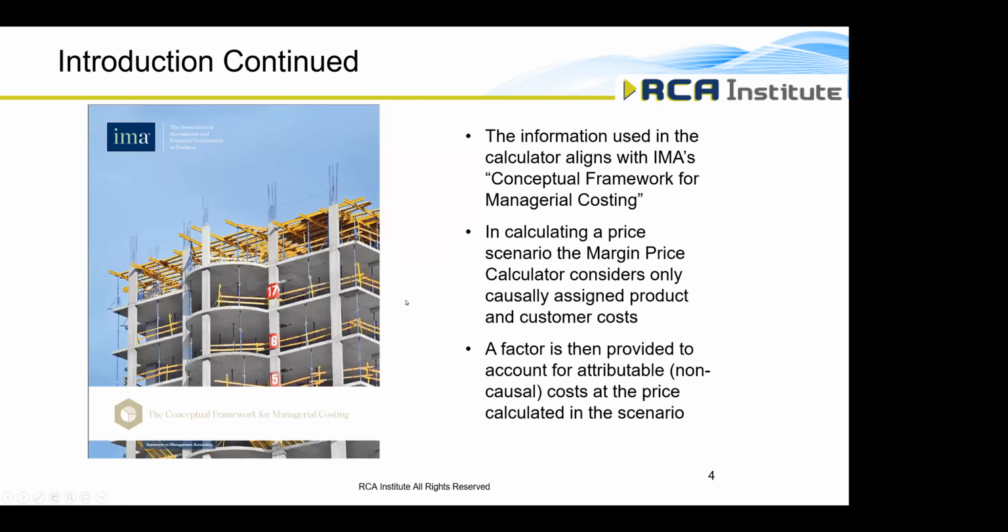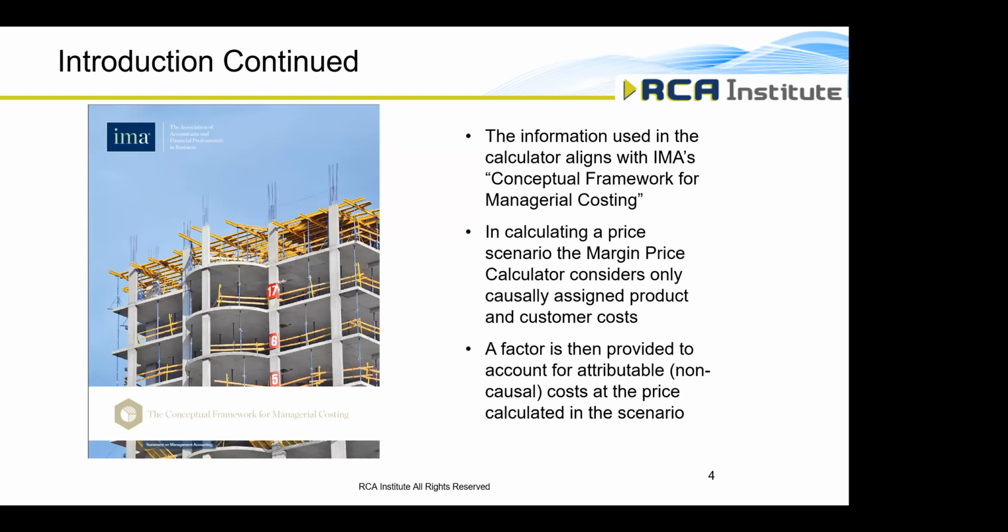Now, the information used in the calculator aligns with the Institute of Management Accountants Statement on Management Accounting titled Conceptual Framework for Managerial Costing. Now, there are many concepts and constraints when you design cost models covered in the conceptual framework, but one of the most important things it talks about is causality, cause and effect. If you're going to assign cost to a product or to a customer, there needs to be a direct relationship between that cost and the receiving cost object. Cause and effect are causality. So when we calculate prices in the margin price calculator, we only consider causally assigned product and customer costs.